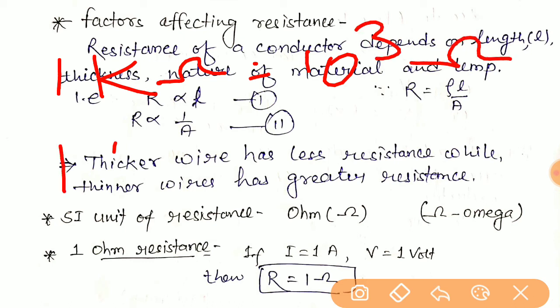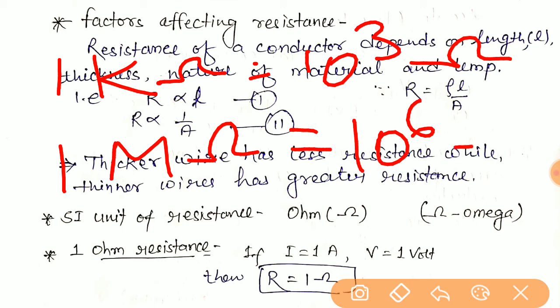Similarly, 1 mega ohm equals 10 to the power 6 ohm. These are the larger units of resistance.